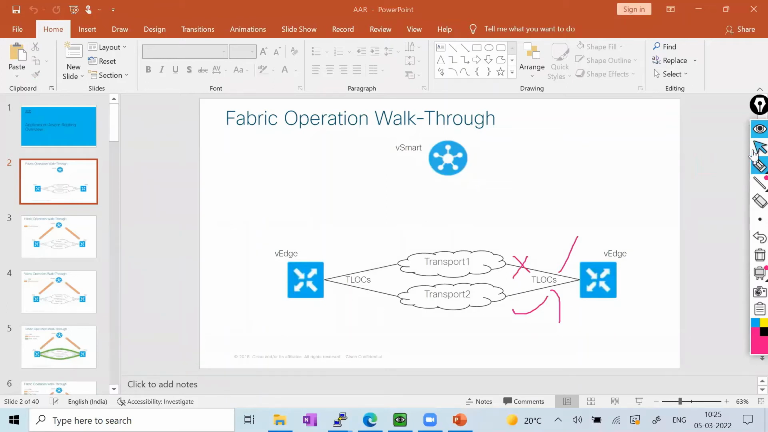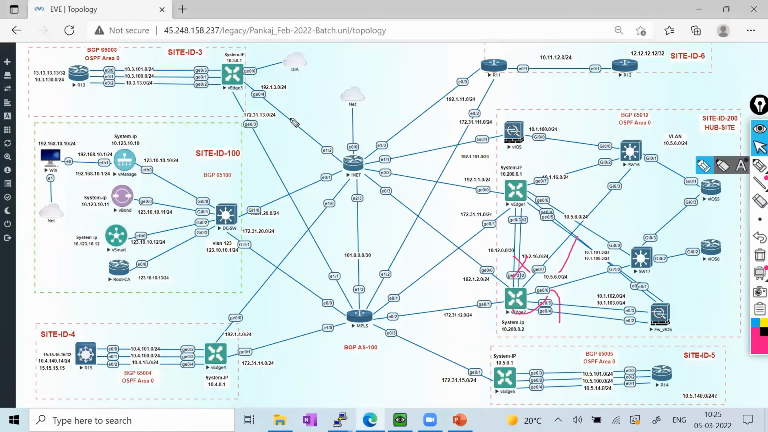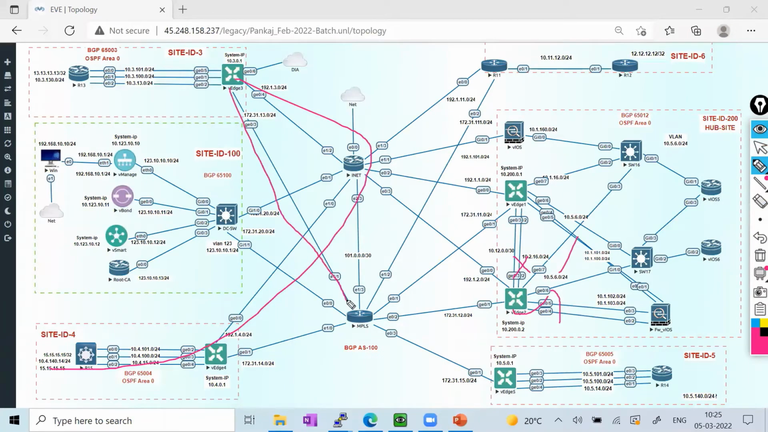In our scenario, we also have two transports, MPLS and internet. I want my telnet traffic or any other traffic to always go via the internet circuit to reach the destination, but my SAP traffic, HTTPS traffic, HTTP traffic should always go via the MPLS circuit. So that is my intent.